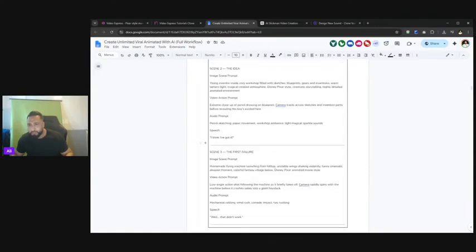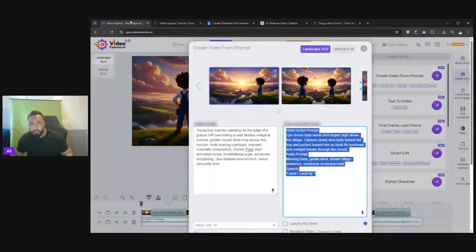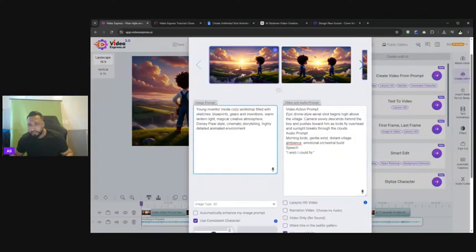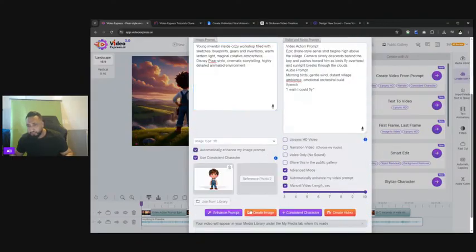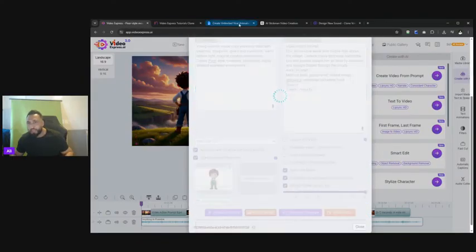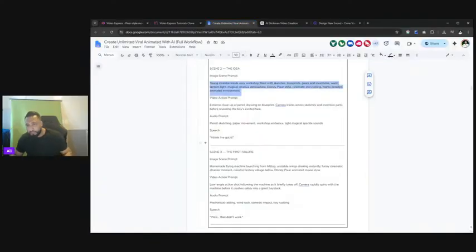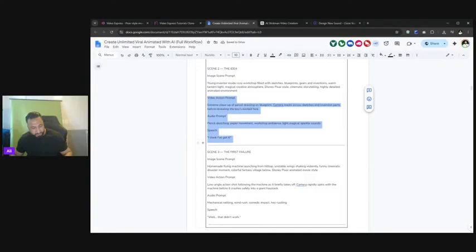We go to scene number 2. We take our image prompt, copy, and paste it here. Check this out. Now it's in there. We can enhance that prompt and we create the image. While that's creating, we can go back to our document and take our video action prompt, and our speech. So all included. We've got the video action prompt, our audio prompt, and the speech. So there are 3 layers to this.